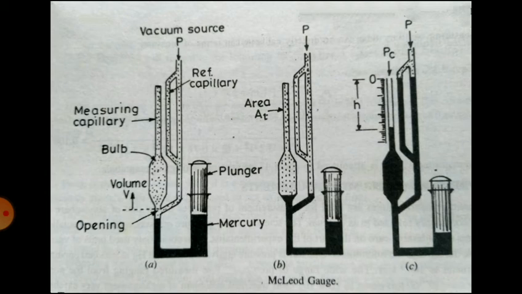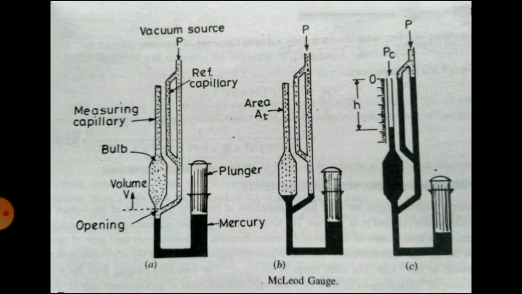Step A: to start the process of measurement, the plunger is withdrawn, lowering the level of mercury below the opening, thereby admitting the gas at the unknown pressure P. So for the first step, the plunger is withdrawn, so it will go in an upward direction, so that the gas will be admitted into the reference capillary.